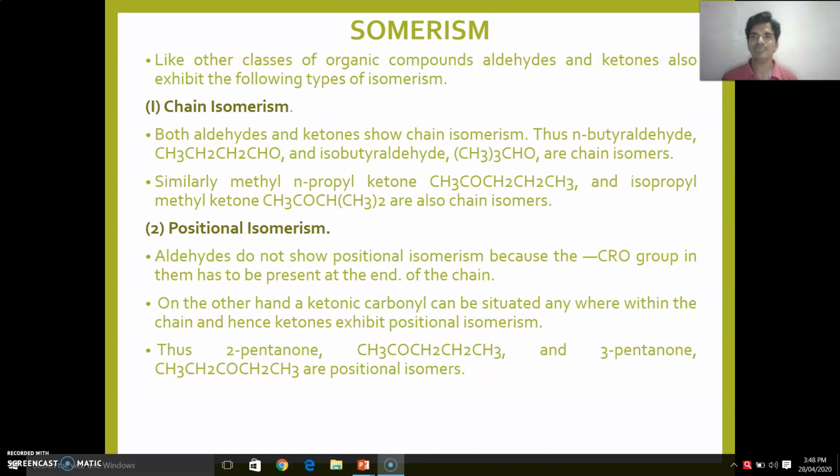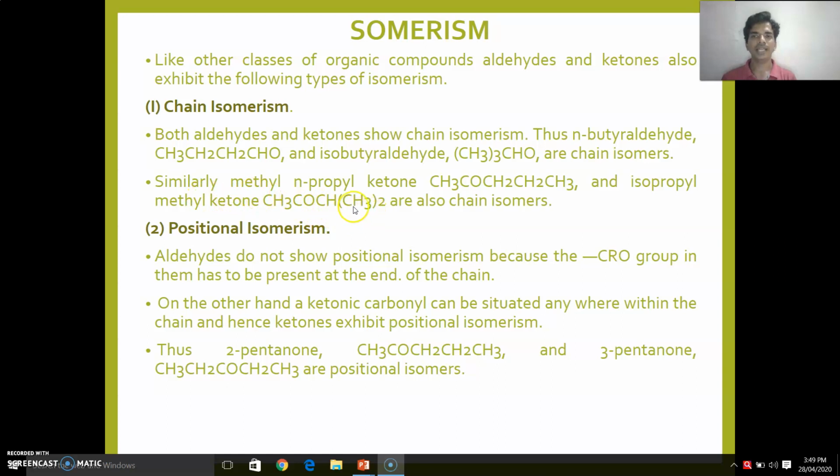In chain isomerism, both aldehydes and ketones show chain isomerism. Thus n-butyraldehyde, CH3CH2CH2CHO, and isobutyraldehyde, (CH3)2CHCHO, are chain isomers, with the same molecular formula but a different structural formula.